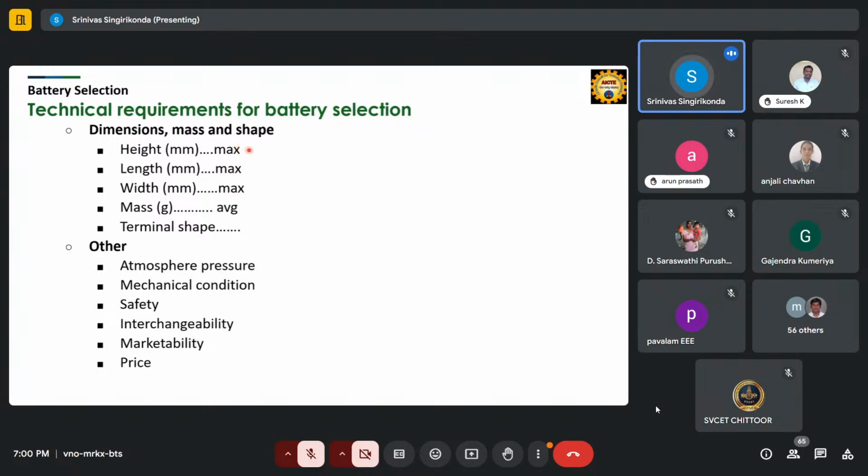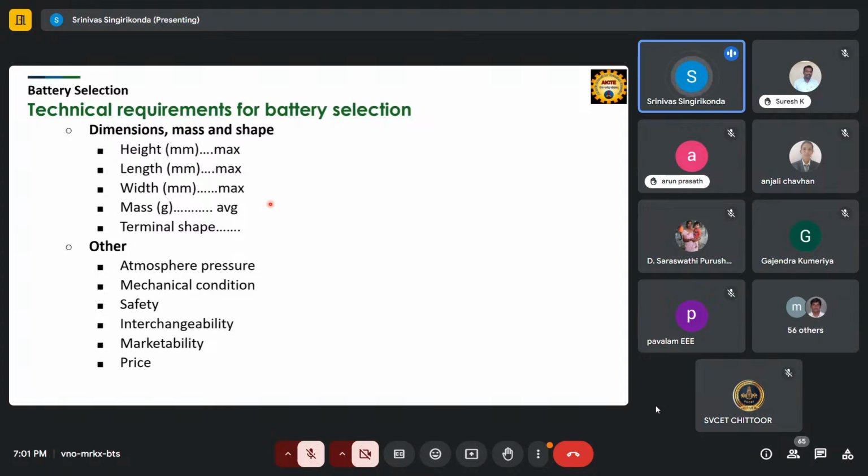That needs to fit inside the vehicle, right? It should not be like you're taking a battery that is of very big size and you want to fit it, but the capacity is not meeting. Then what do we need to do? We need to set the battery according to your vehicle requirement. If the cell is very small in size but its capacity is very high, then it is very useful.